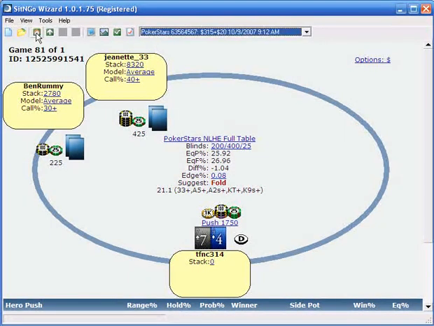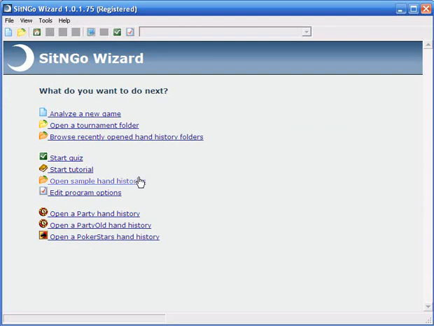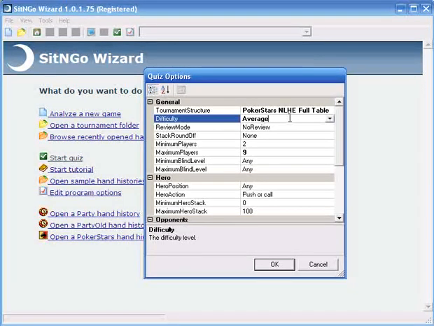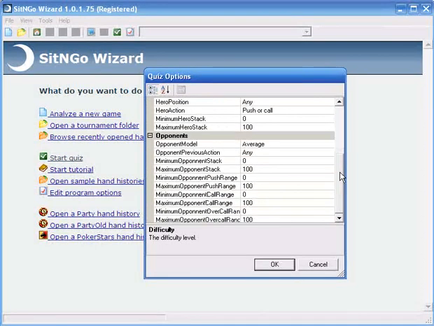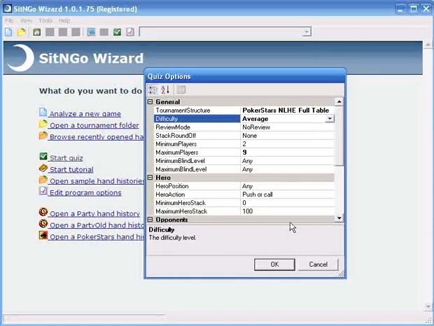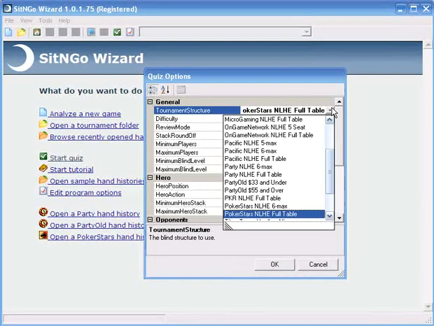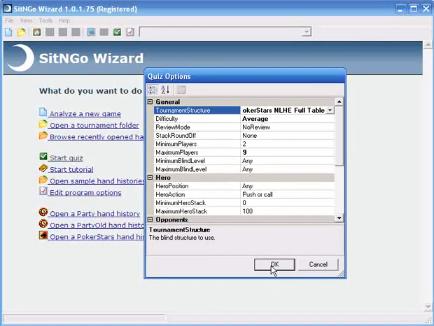And the last thing I'm going to do is take a look at a cool thing that Wizard allows you to do, which is to quiz yourself. So you just click Start Quiz, and it'll give you these hand problems and make you decide. So difficulty average, sure, that's the main thing you're going to be looking at, is what difficulty you want, and you can change other parameters as well. But make sure you want the difficulty and the type of game that you're interested in. So I'll click OK.